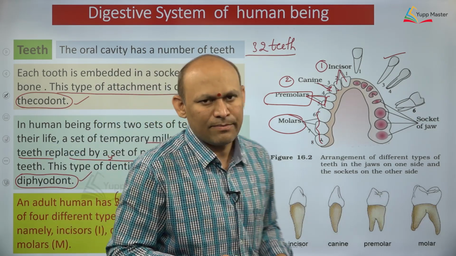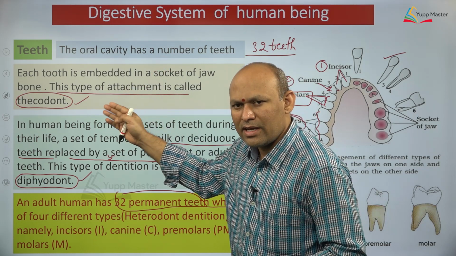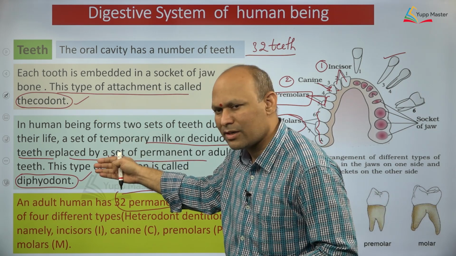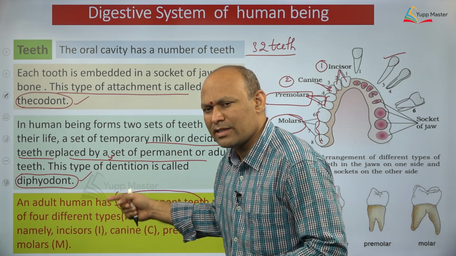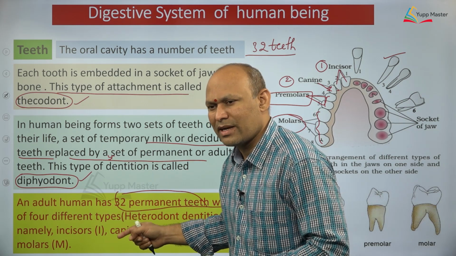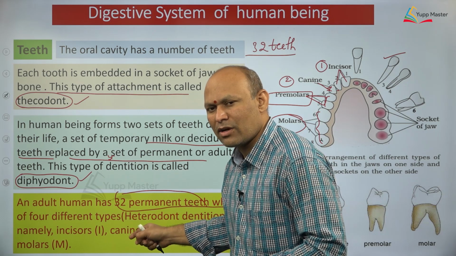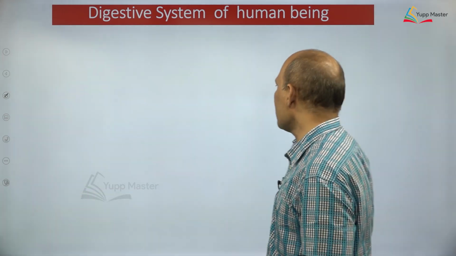Teeth, dear students, right? So what have we seen in teeth? Teeth are present in the oral cavity. In human being, you can find what kind of teeth? Thecodont teeth, diphyodont teeth and heterodont teeth. You need to understand. And incisors, canines, premolars and molars can be indicated with what? Their first letter, I, C. I for incisors, C for canines, PM for premolars and M for molars, dear students.